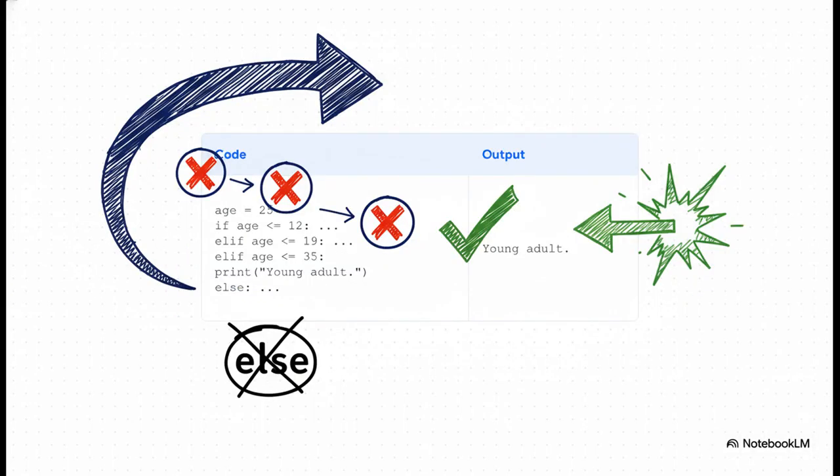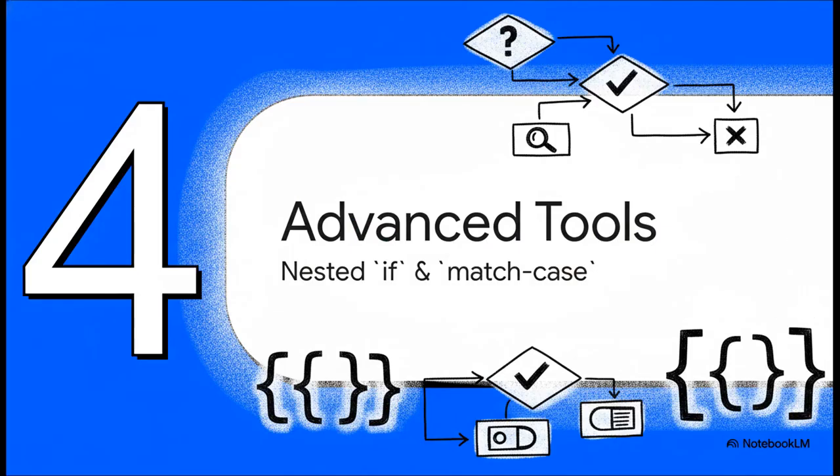Okay, let's walk through this with age set to 25. First check, is 25 less than or equal to 12? No, so we move on. Second check, is 25 less than or equal to 19? Still no, we move on again. Third check, is 25 less than or equal to 35? Yes, it is. So the code prints young adult, and the entire rest of the chain, including that final else, gets skipped. All right, let's move on and look at a couple of more advanced tools for more complex situations.